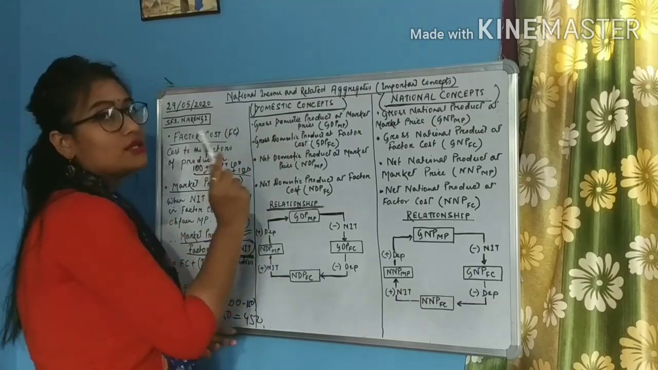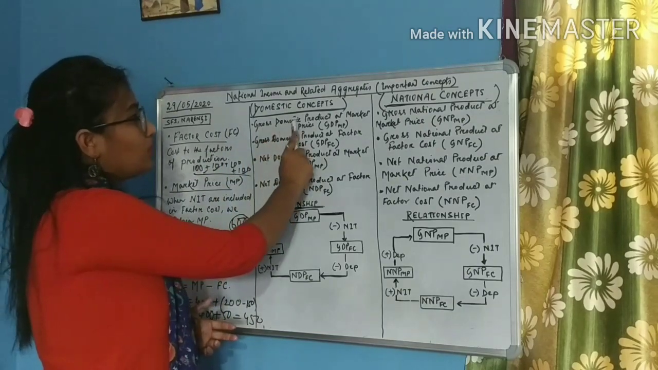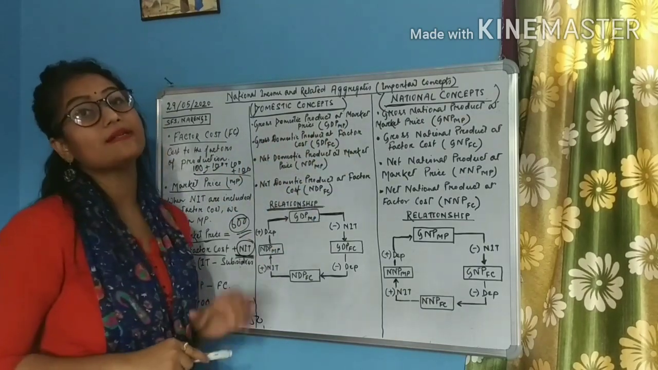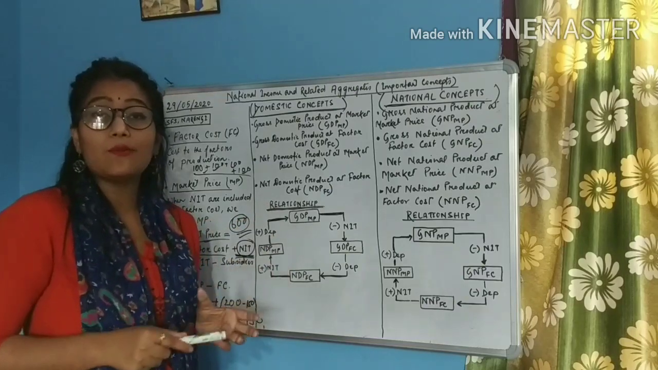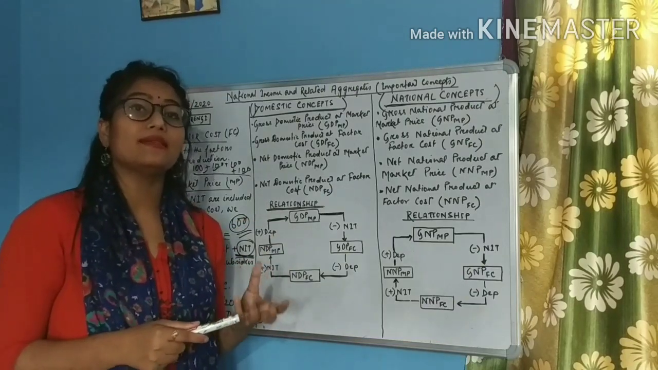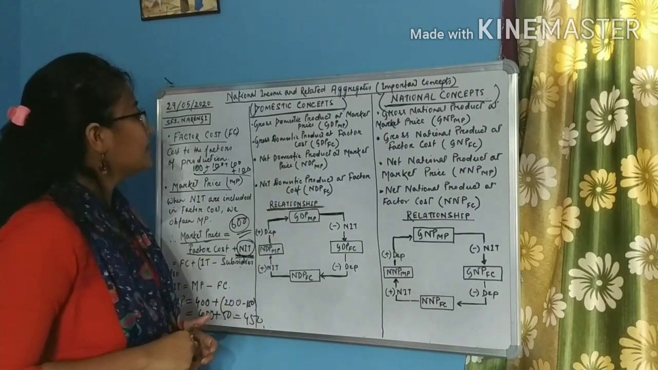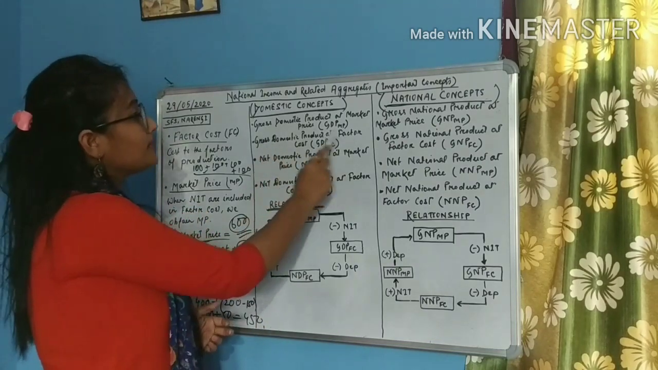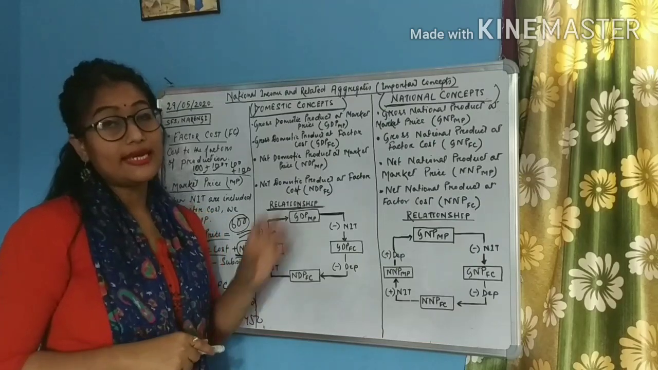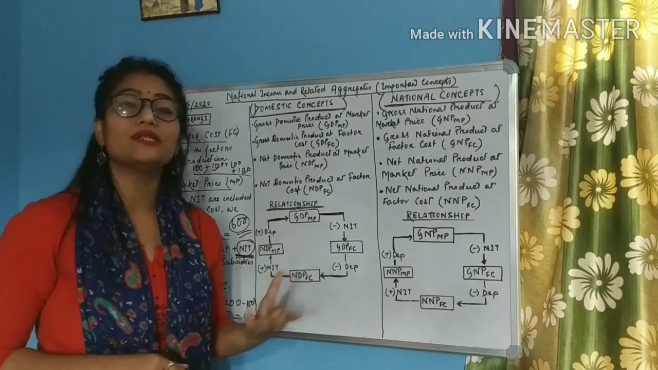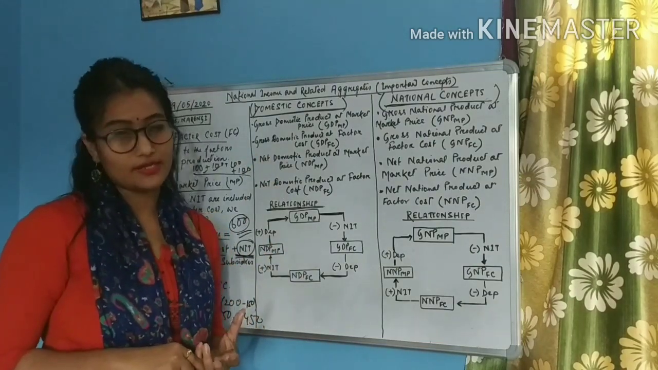So students, there is one specific term, that is gross domestic product at market price. It is the GDP which is measured at the market price. The second domestic concept is gross domestic product at factor cost. It is the GDP which is measured at the factor cost, right?